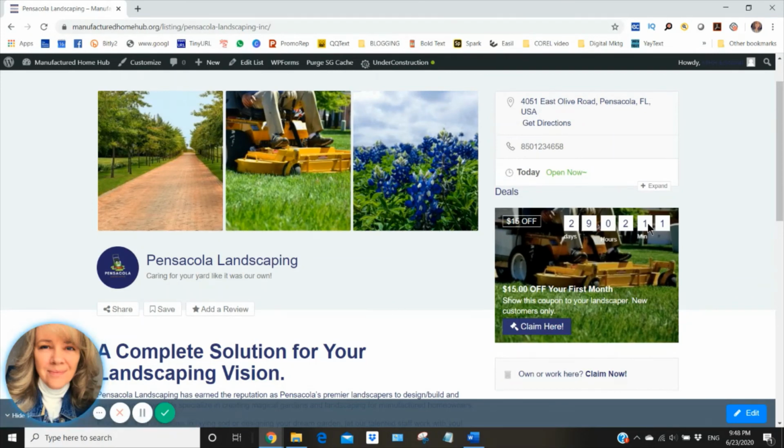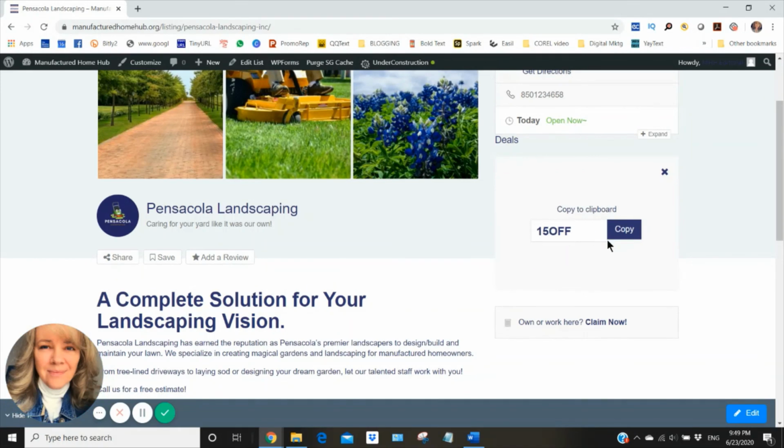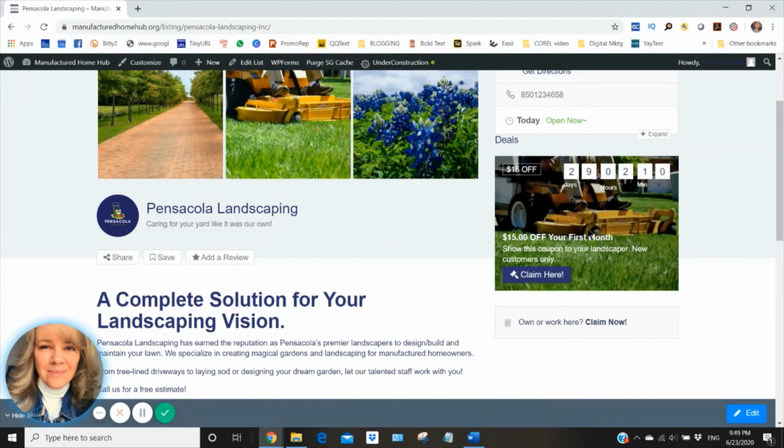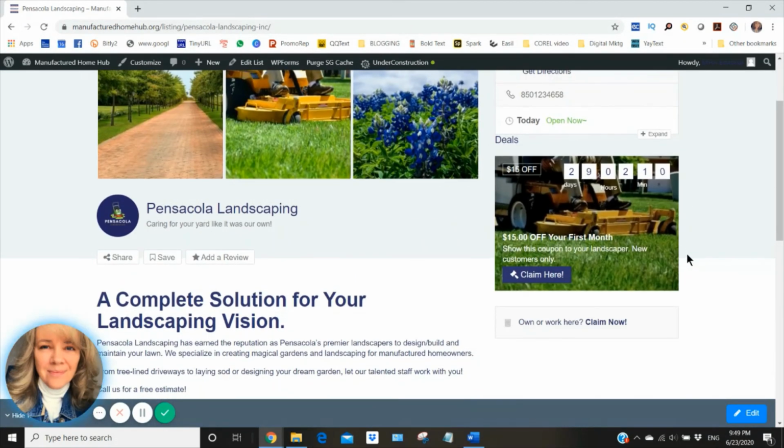There's a tick down clock so people know how many days, hours, and minutes are left on the deal. And then this is where they would claim the code. So you could give instructions. Either they could copy it, they could take a photo of this if they're on their phone, whatever. They show this coupon to your landscaper. So this looks super good.